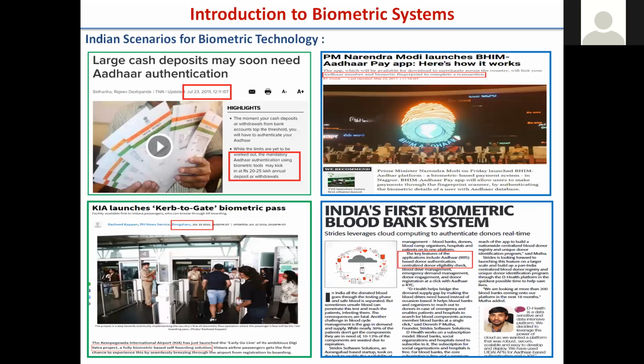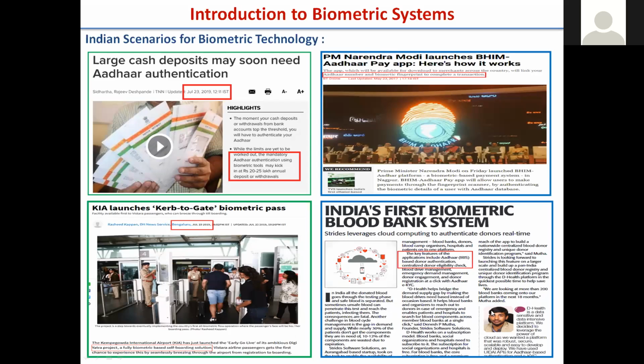If we see the Indian scenario, there is a lot of progress in the biometric field, and the technology is being adapted almost everywhere, like banking and the Bheem app, which is also for financial transactions. Then airports, where biometric based authentication was also introduced recently.